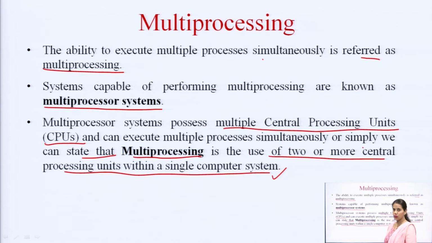So, in layman language, we can say that the systems which are capable of performing multiple processes simultaneously due to the presence of multiple CPUs in them are known as multiprocessor systems, and such processing is known as multiprocessing.